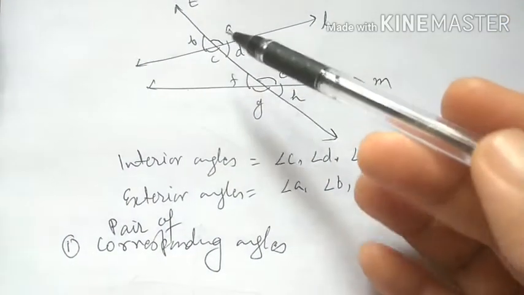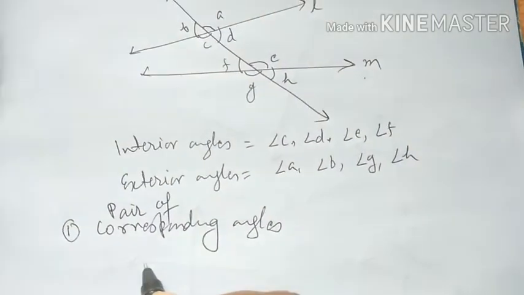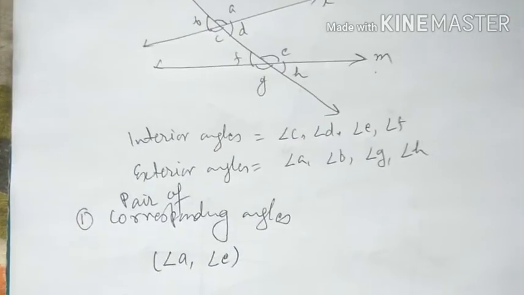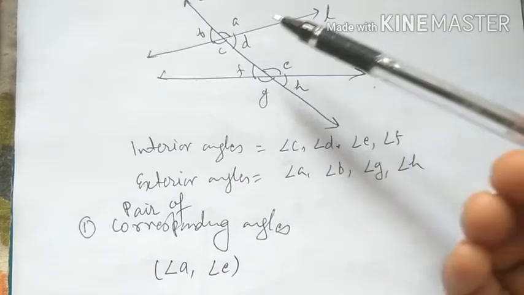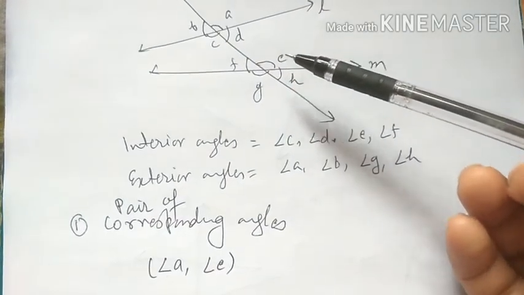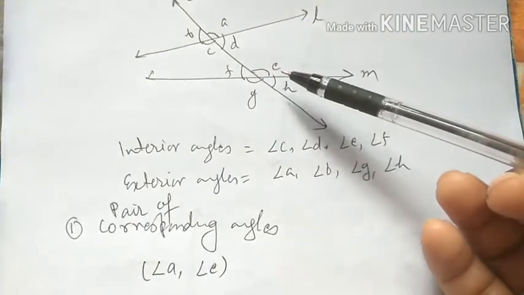Here angle A and E are corresponding angles. So angle A and angle E are the pair of corresponding angles. So what is the corresponding angle of A? Angle E. And which angle is corresponding to angle E? Angle A. Why is angle A corresponding to angle E?